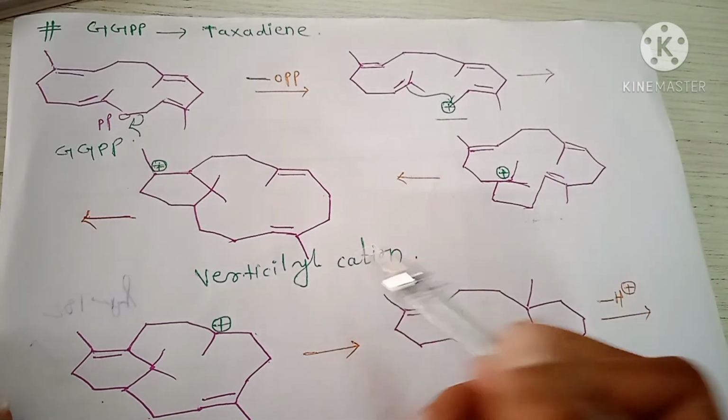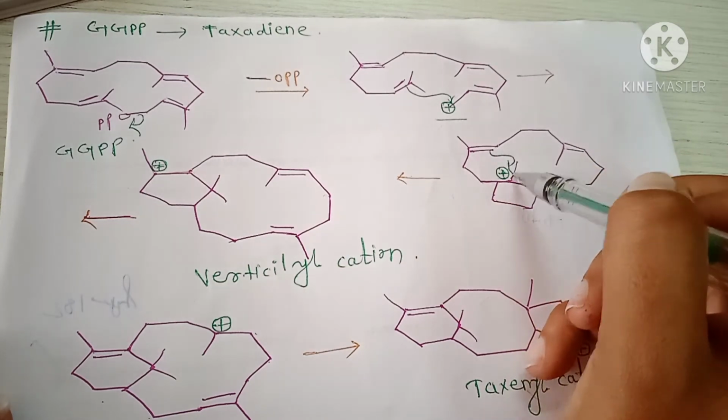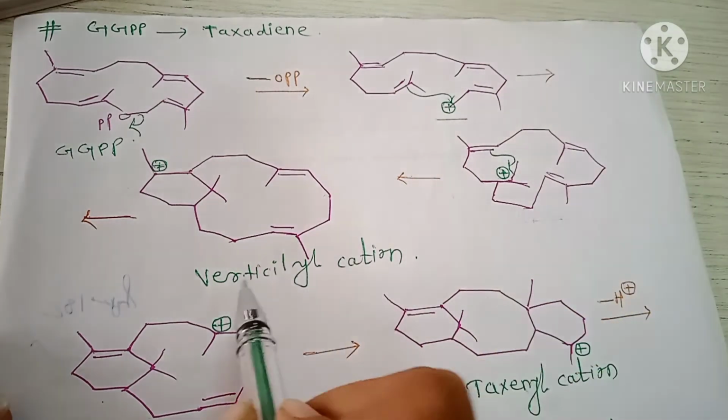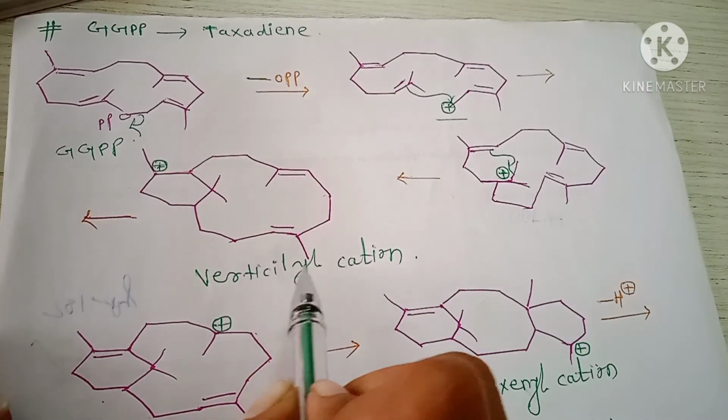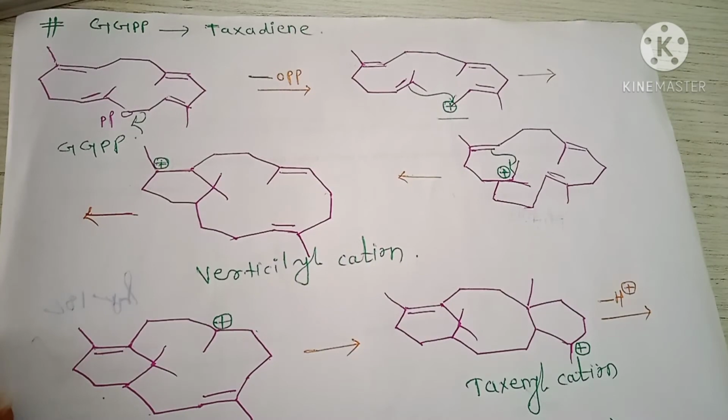Okay, next this double bond attacks here and stabilizes the positive charge and the formation of verticillenyl cation. Okay, here positive charge.